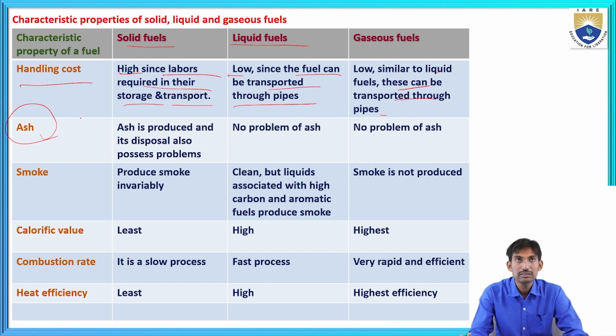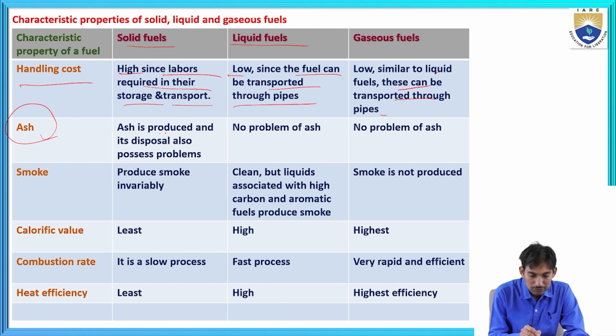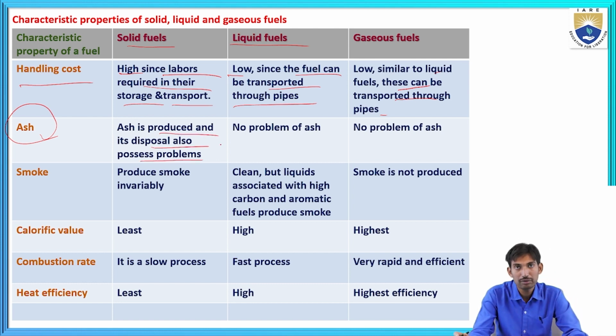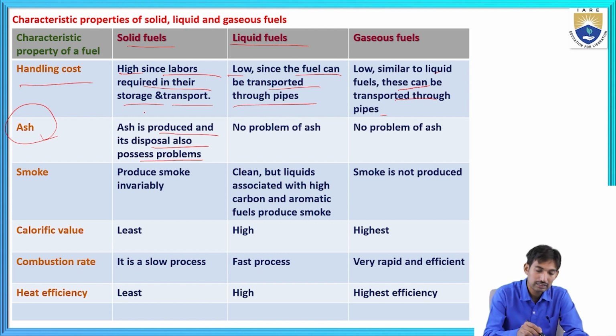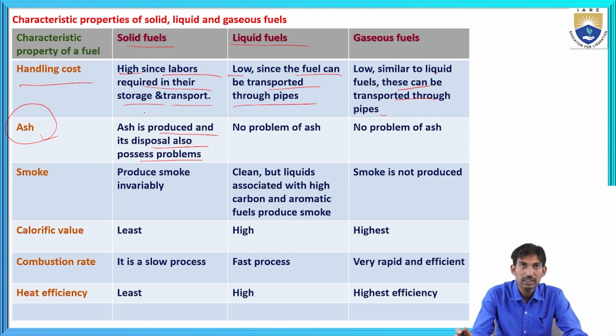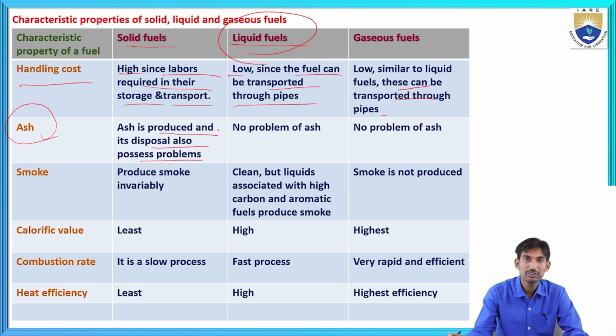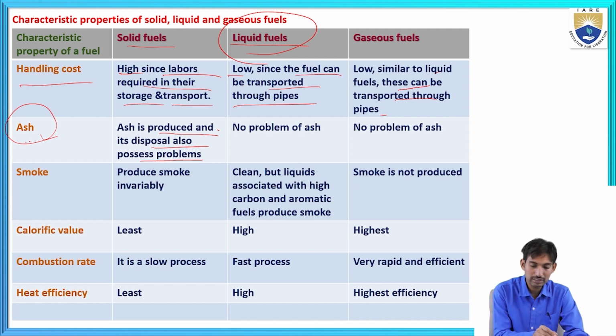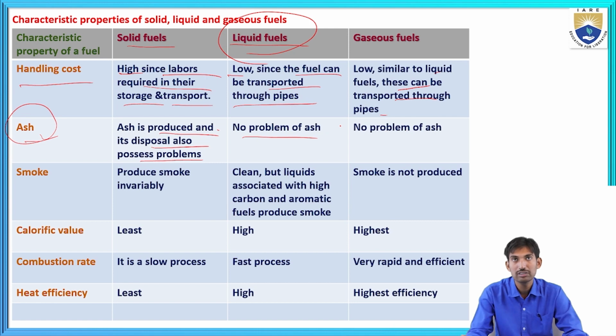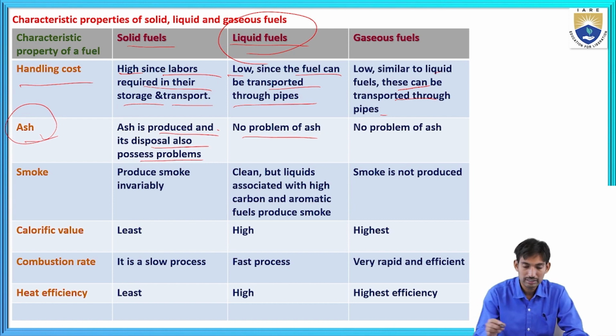The next property is ash. On combustion, solid fuels produce ash, and its disposal also poses some environmental problems. If you take liquid fuels, on combustion they will not produce any such problem because there is no problem of ash. Ash will not be formed in the case of liquid fuel combustion and gaseous fuel combustion.